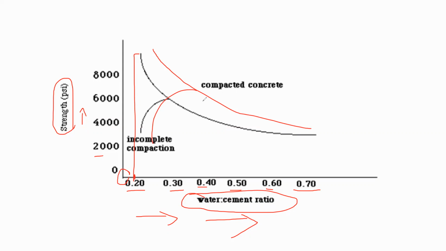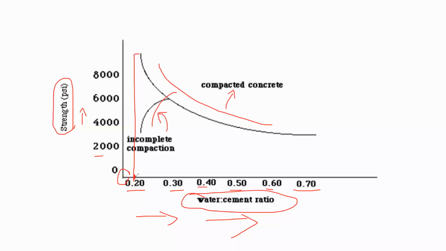This first curve, which is long, is for compacted concrete. Another line is for incompacted concrete. So two lines are there. This line is for compacted concrete, and one more line is there, this one, like this. This line is for incompacted concrete.